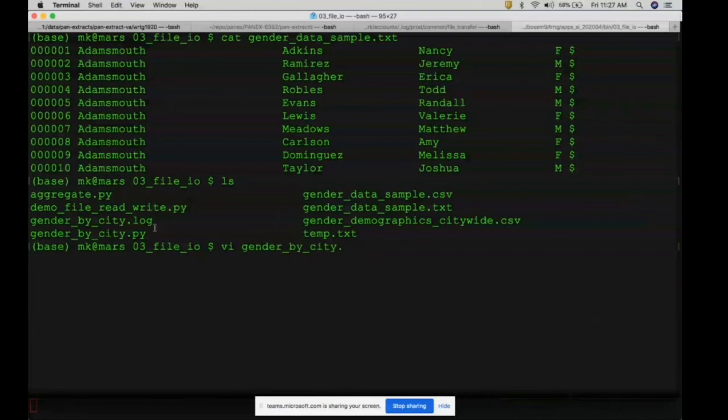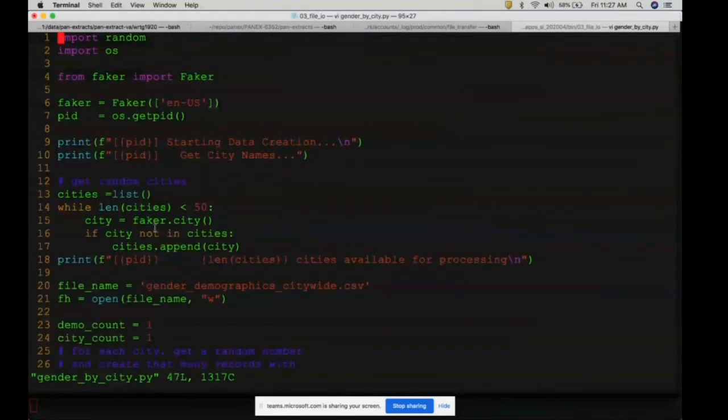I am creating fake data of people, their gender, and a fictitious city. Right, the example that we use is the data. So I am using the import statement to get the random module and then the OS module.